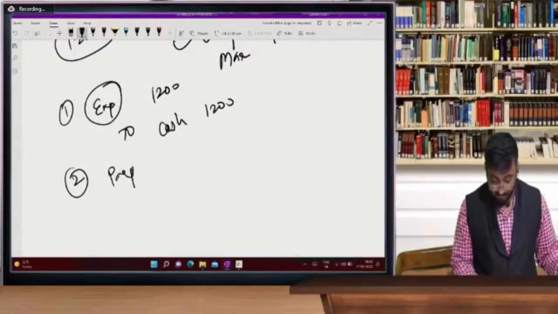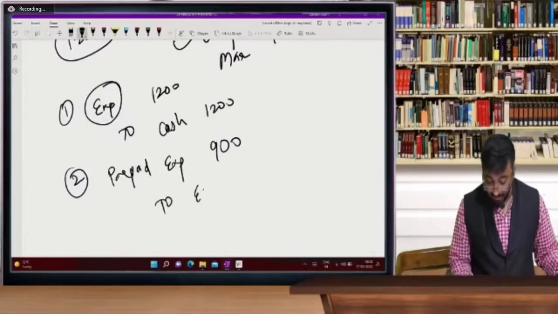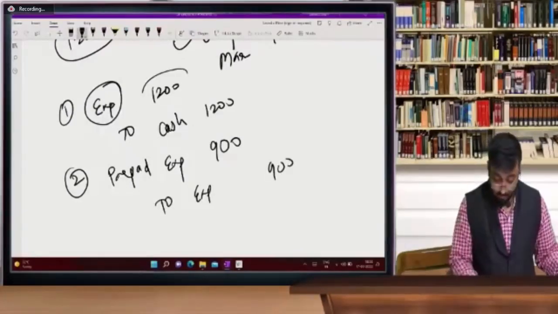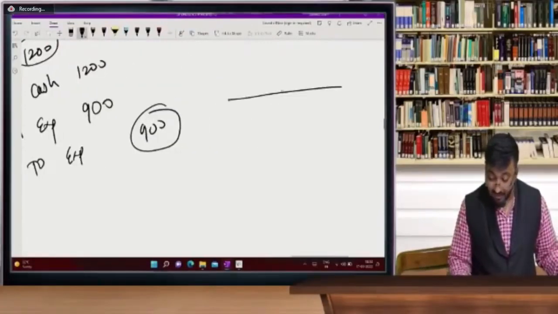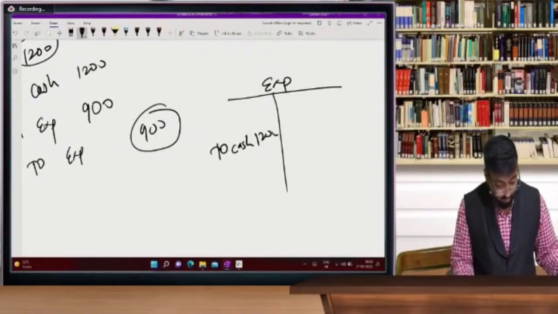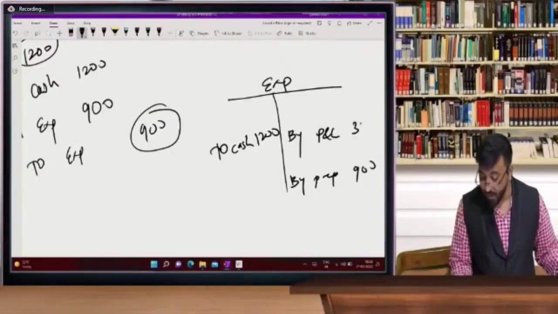prepaid expense 900. एक्सपेंस अकाउंट को कैंसल करेगा मैं by 900 because this only 300. Now what is the balance in expense account? You can see expense account debit to cash 1,200 and by prepaid I cancelled by prepaid 900 and profit and loss account 300.